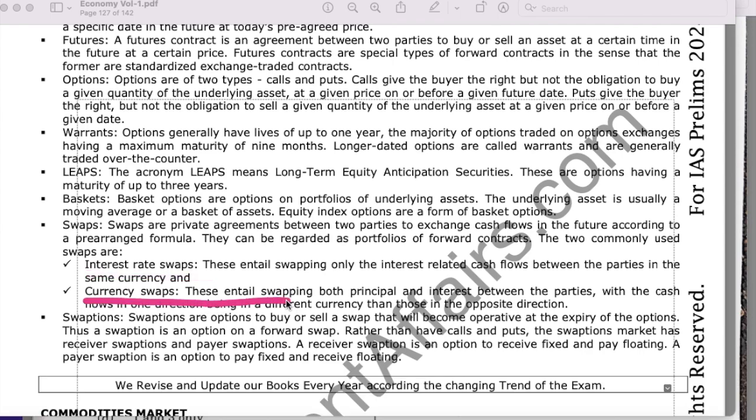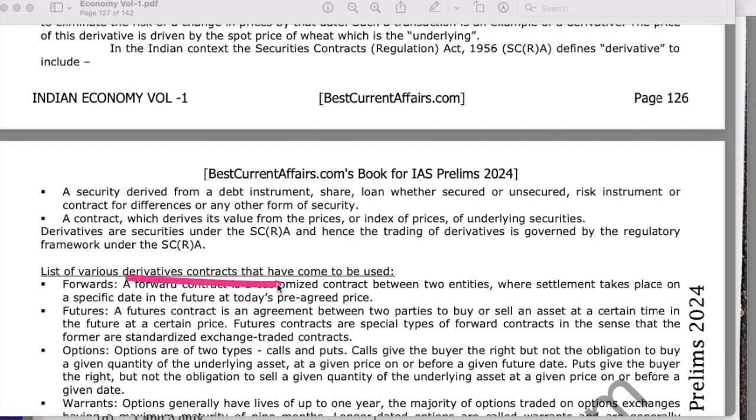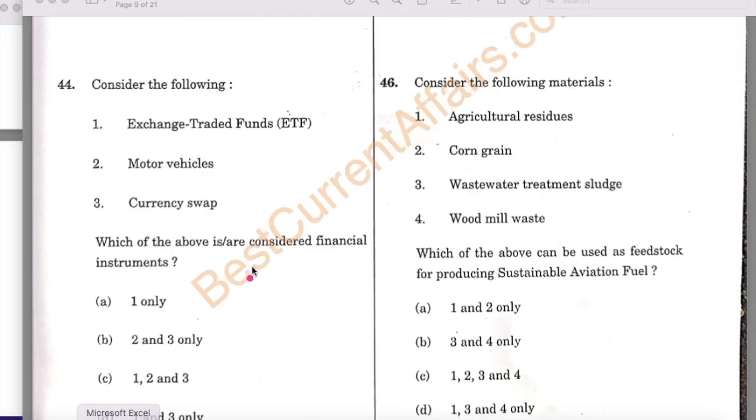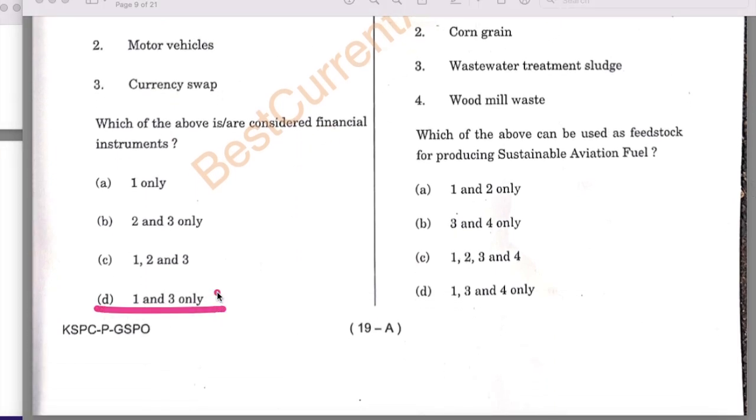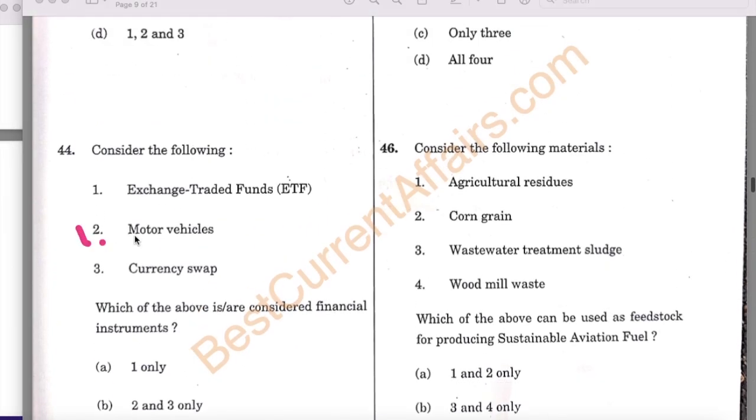Currency swaps entail swapping both principal and interest between the parties, with the cash flows in one direction being in a different currency than those in the opposite direction. So currency swap is a derivative contract, so it is a financial instrument. Therefore D is the answer, 1 and 3, and this question is solved.